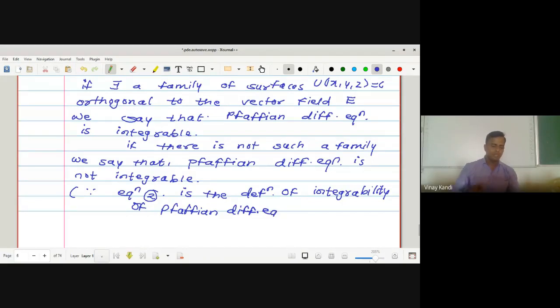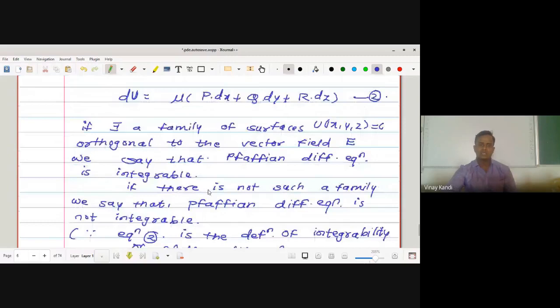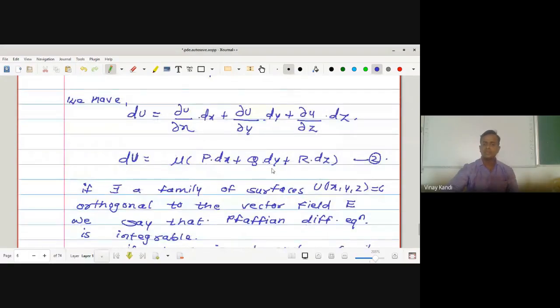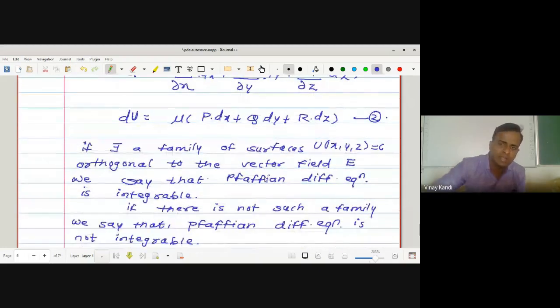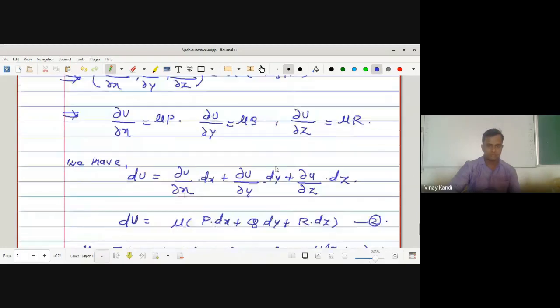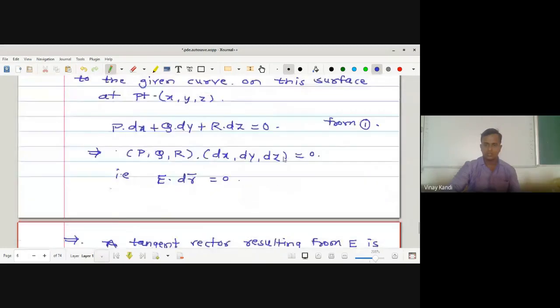Any doubt up to here? जर अशी एखादी फॅमिली एक्झिस्ट झाली such that du is equal to mu into p dx plus q dy plus r dz, and that family is orthogonal to the vector field, then we say that the differentiable equation is integrable. Any doubt up to here?